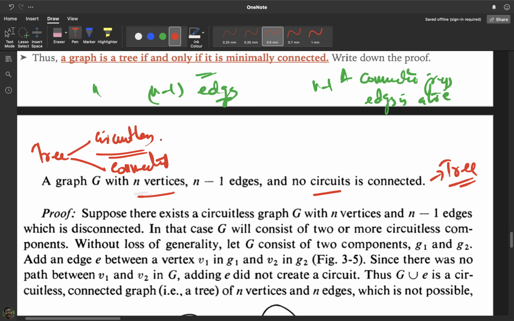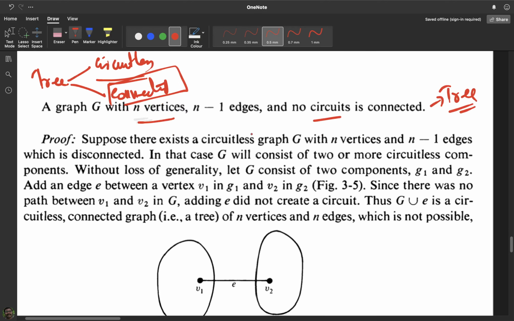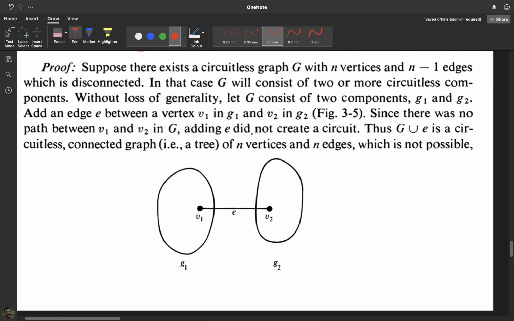Okay, already we have shown that the graph is circuitless. Now we will show that the graph is connected. For that we will assume that the graph is disconnected, so it can have different components. Suppose this is one component called G1 and this is G2.